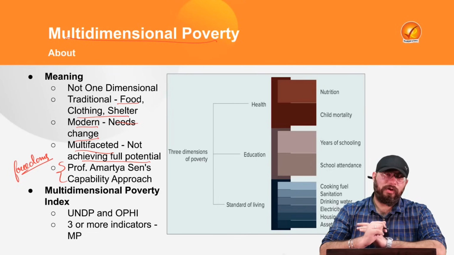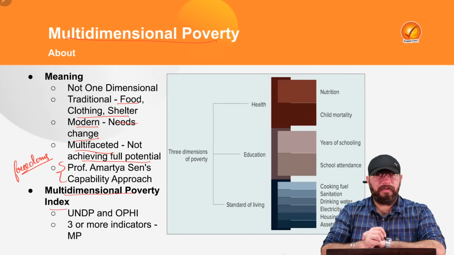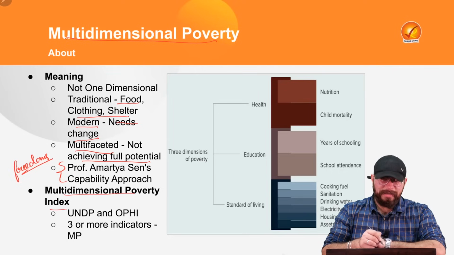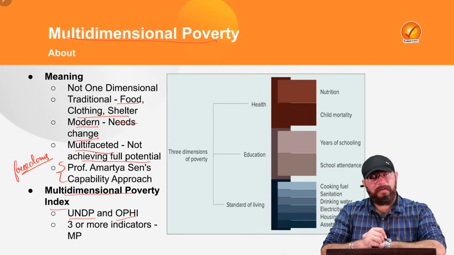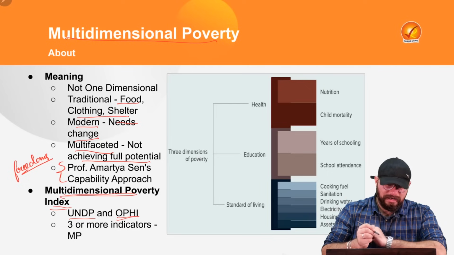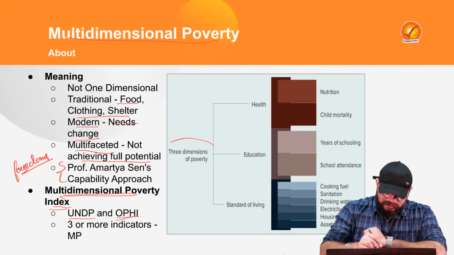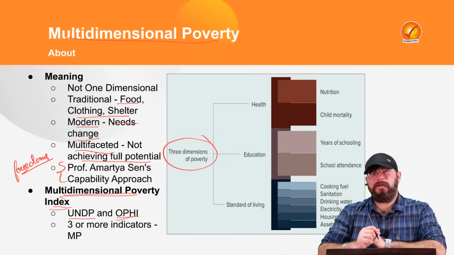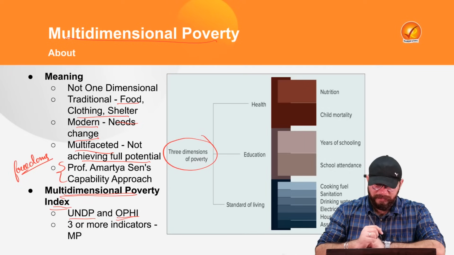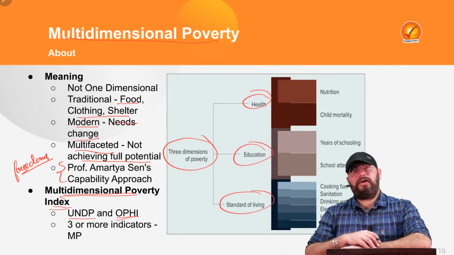Now, since we have understood the concept of multidimensional poverty, let us understand the Multidimensional Poverty Index, which has been launched by UNDP and OPHI, that is, the United Nations Development Programme and the Oxford Poverty and Human Development Initiative. Together they release an index known as the Multidimensional Poverty Index. What are the various indicators under this index? There are 3 dimensions of poverty under this index. First dimension is in relation to healthcare. Second is in relation to education. Third is in relation to standard of living.